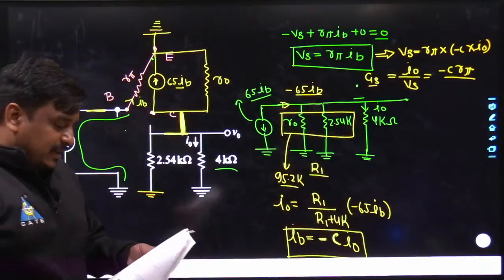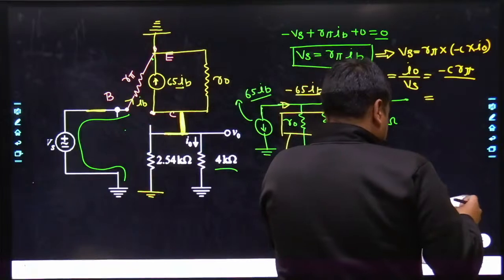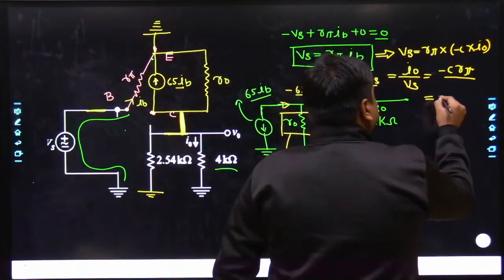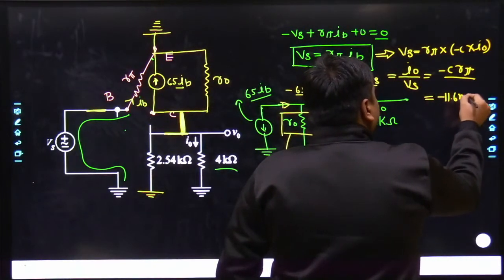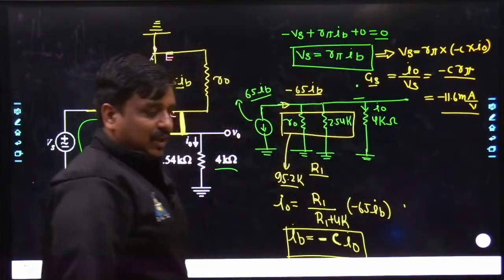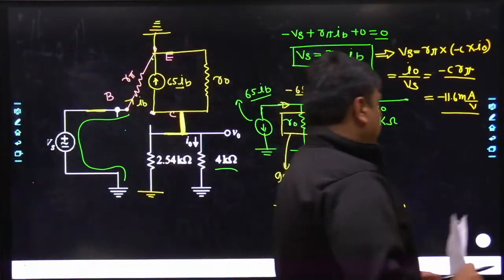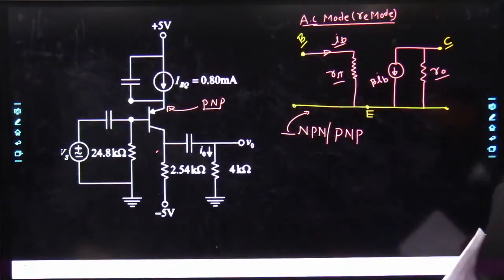And the answer which I have calculated and which I am getting is simply equals to minus 11.6 milli. Obviously the unit would be mho, which is ampere per volt. Yes, ampere per volt. Could you understand what I am saying?